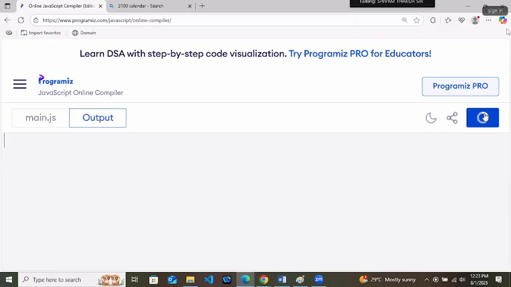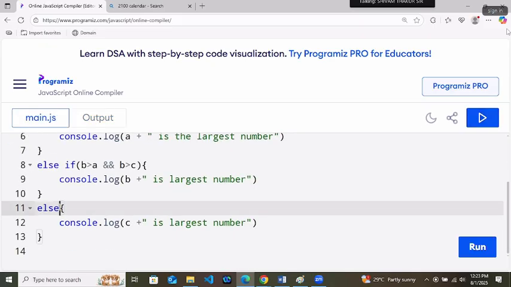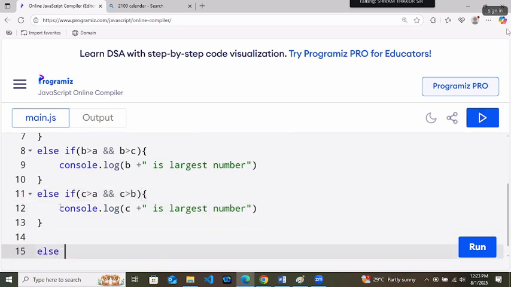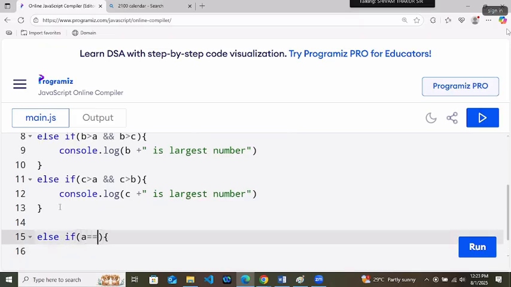In that way, if the values are equal, 134 is the largest number. But it should say all numbers are equal. Right? For that, you have to attach one more condition here. It should be else if only that C is greater than A and C is also greater than B. Then one more else if condition: in that else if, A equals B and B equals C. Don't write it like A equals B equals C, that is not supported.